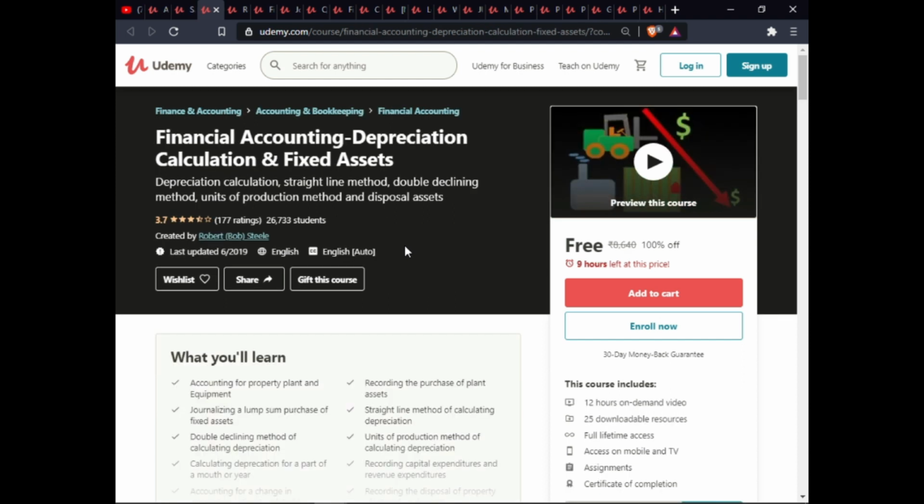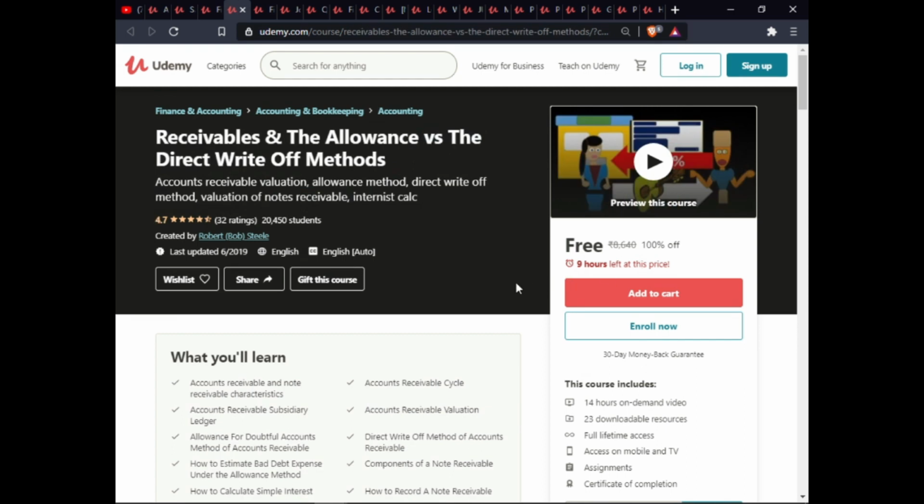The next course is Financial Accounting, Depreciation Calculation and Fixed Assets. In this course, you will learn depreciation calculation, straight line method, double declining method, unit of production method, and disposal of assets. This course includes 12 hours on-demand video, 25 downloadable resources, full lifetime access to mobile and TV, assignment and certification on completion.